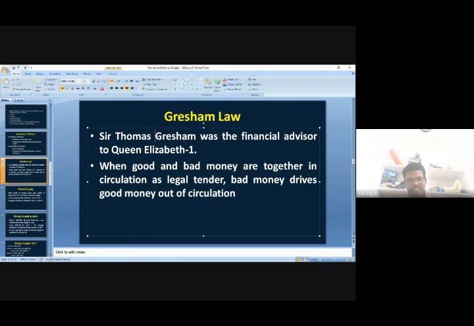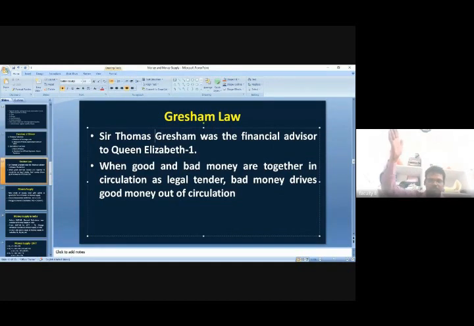Who was Gresham? His full name was Sir Thomas Gresham. He was the financial advisor to Queen Elizabeth in England. During the 1700s, Queen Elizabeth I was the queen in that country, and Thomas Gresham was her financial advisor.